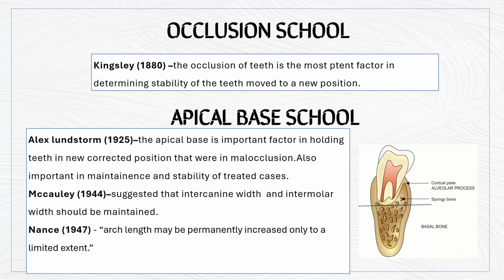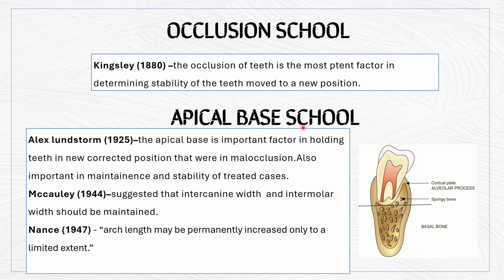We'll see one by one. The first is the Occlusion School. As I said earlier, it was given by Kingsley. It is nothing but occlusion. The teeth are moved to a new position, so the stability of that teeth should mainly depend on the occlusion factor. If there is proper occlusion, then the stability will be more, because the cusps of the teeth will hold the teeth in a new position properly, and the relapse will be less.